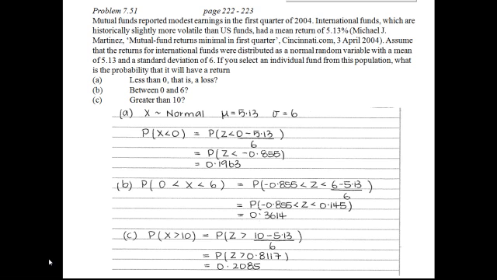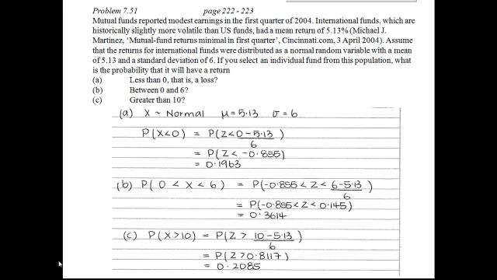Part C, we want to find the probability that an individual fund will have a return of greater than 10. So we're looking for, in part C, the probability that X is greater than 10. Now, same procedure. We say, well, that's the probability we want, but we don't have the X normal distribution table. We only have a Z table, so we must convert the probability of X being greater than 10 into an equivalent Z probability. Now, how do we do that? Well, we've done it a few times, but we'll go through it again with part C.